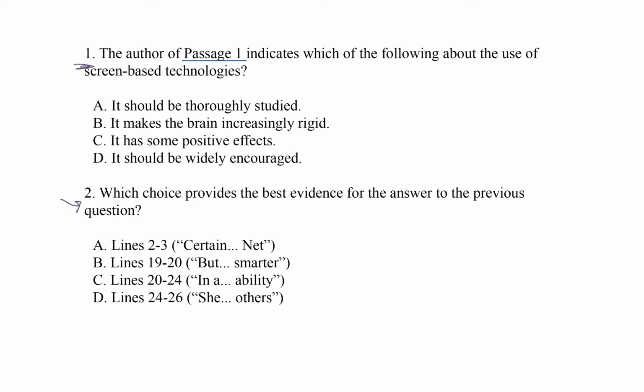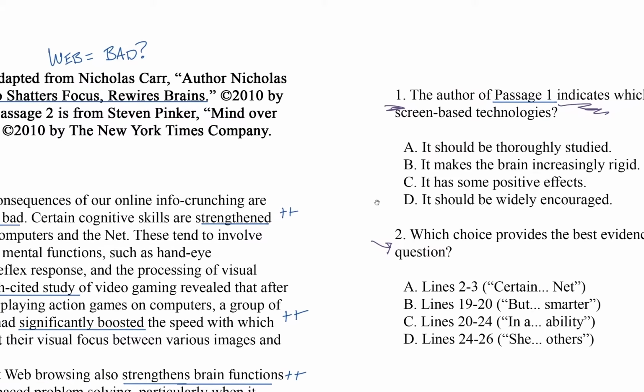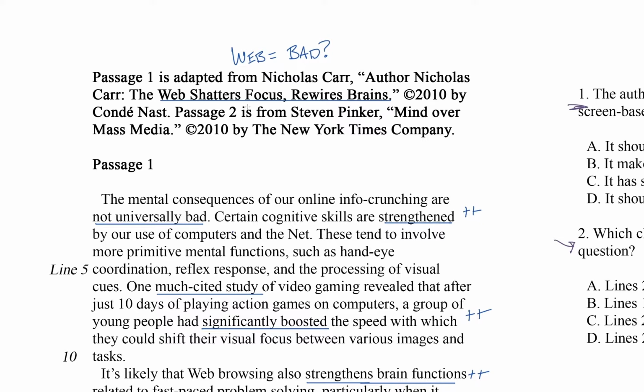Okay, so this question stem tells us that we're dealing with an explicit info question. How do I know? It's the phrase, the passage or the author indicates. In other words, the passage actually says one of these four things in our choices and doesn't actually say the other three. Let's remember that passage 1 is about how surfing the internet changes our brains. It's right there in the title of the passage. The web shatters focus, rewires brains.